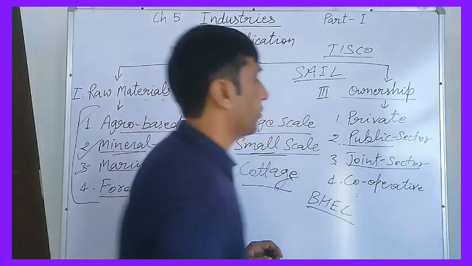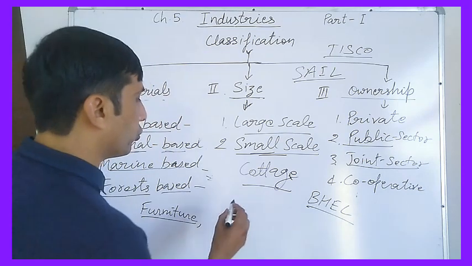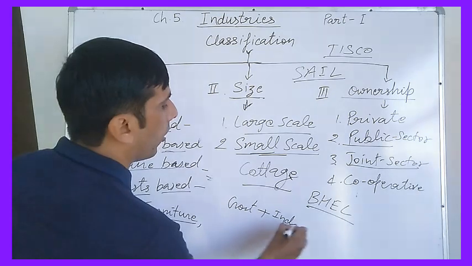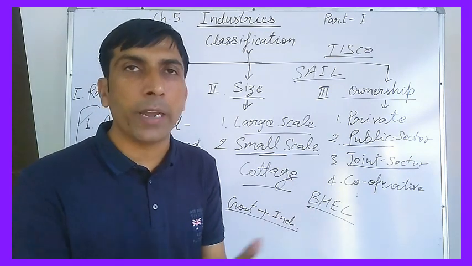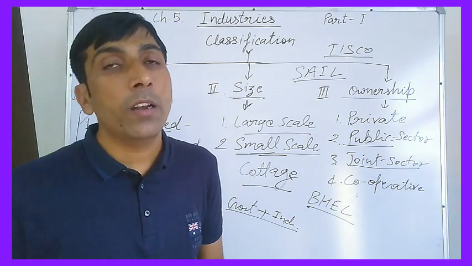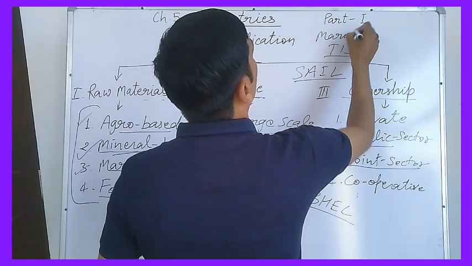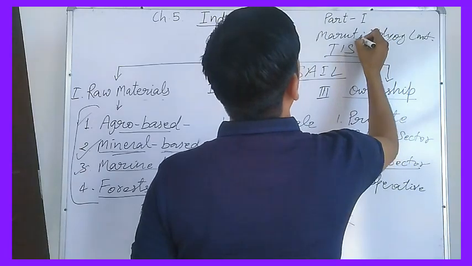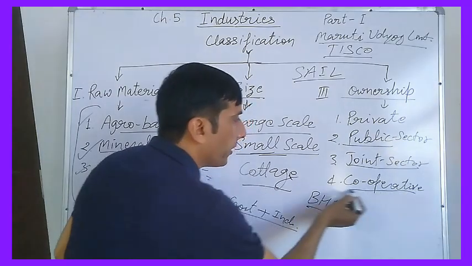Next one is joint sector industry. What is joint sector industry? Joint sector industry is run and controlled jointly by the government and individuals or a group of individuals. Combinedly run by individuals or the group of individuals and the government. Clear? For example, Maruti Udyog Limited. This is an example of joint sector industries.